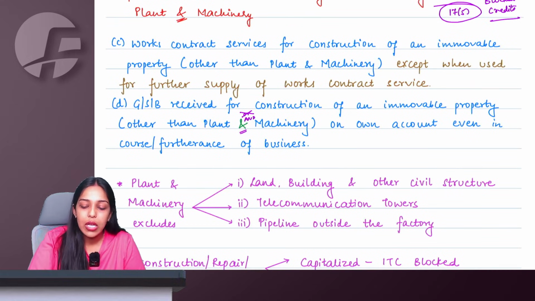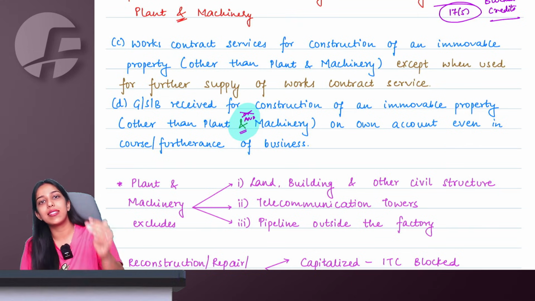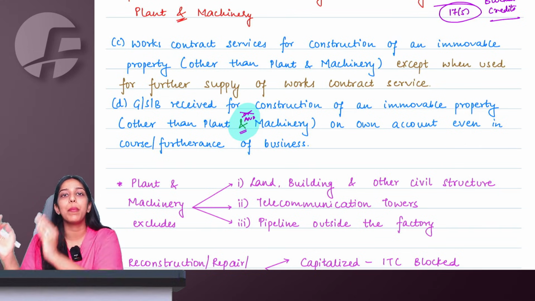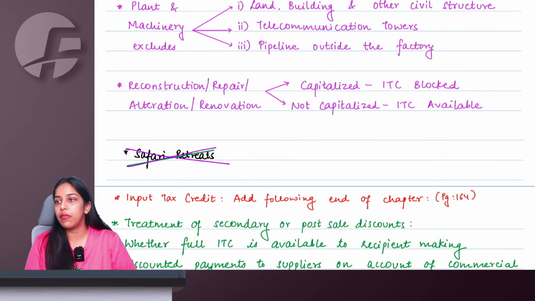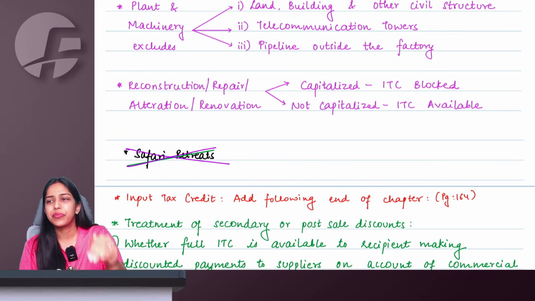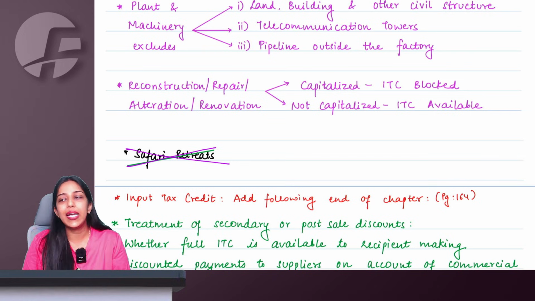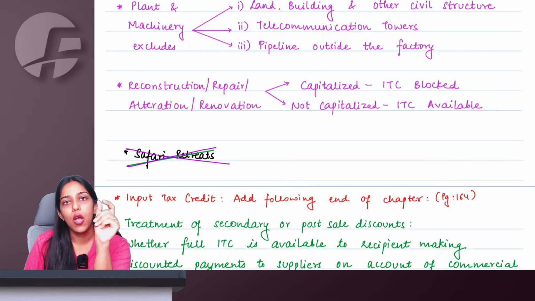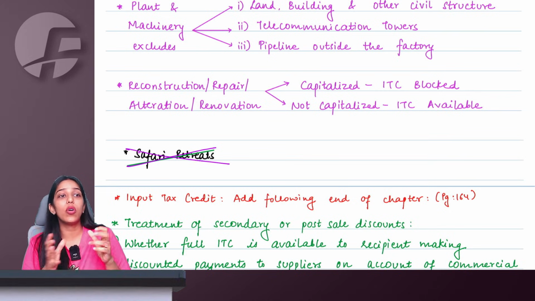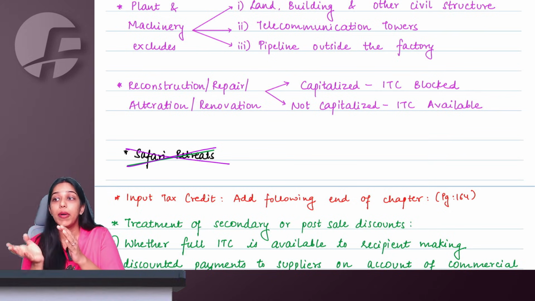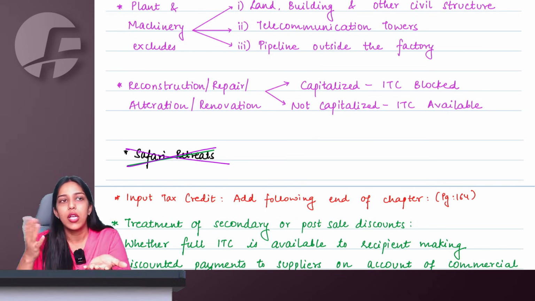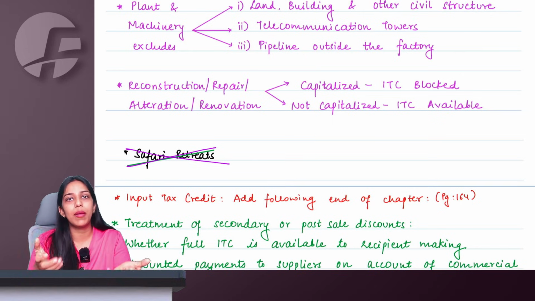But now, because government has amended this and made it same as works contract, which is plant and machine, the case law of Safari Retreats is now no more relevant. You have to strike off the case law. In this case law, they had taken the benefit of this loophole of or being written. So they said, okay, I am building a warehouse, I am building a mall. It is not machine, but you are mentioning plant or machine. So I might consider it as plant.